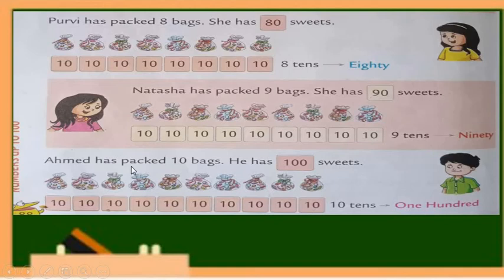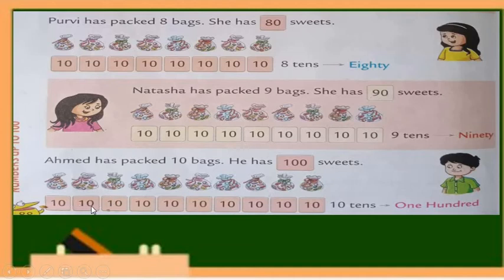Ahmad has packed 10 bags. Okay, and as we all know, each bag is having 10 sweets in it. So how can we count how many sweets Ahmad has with him? Look, this is the bag of 10 sweets, and Ahmad is having 10 bags with him.